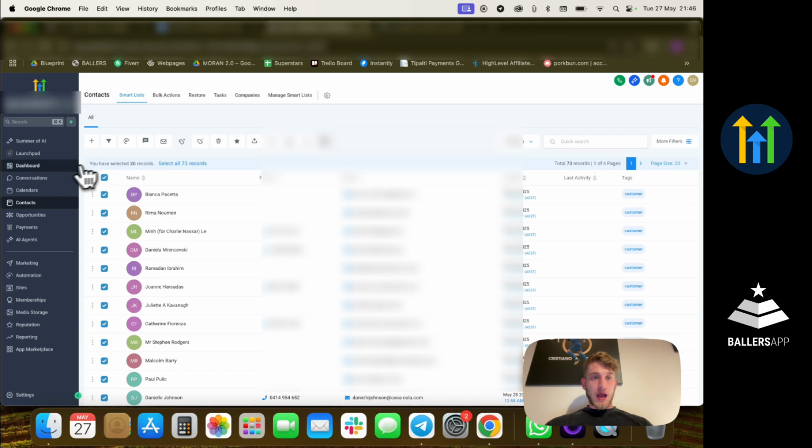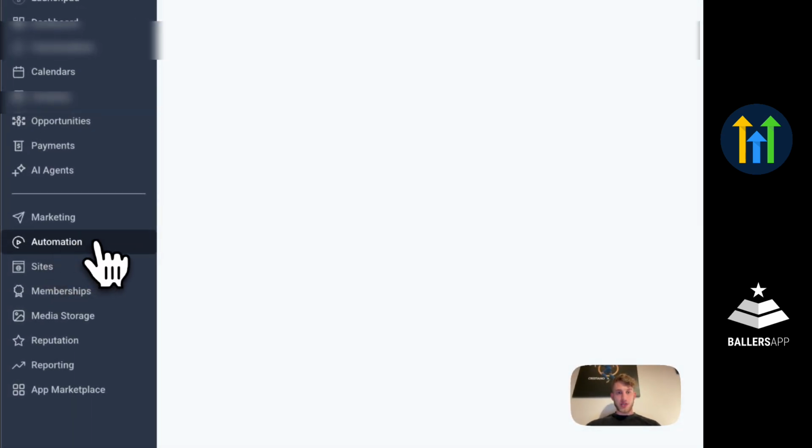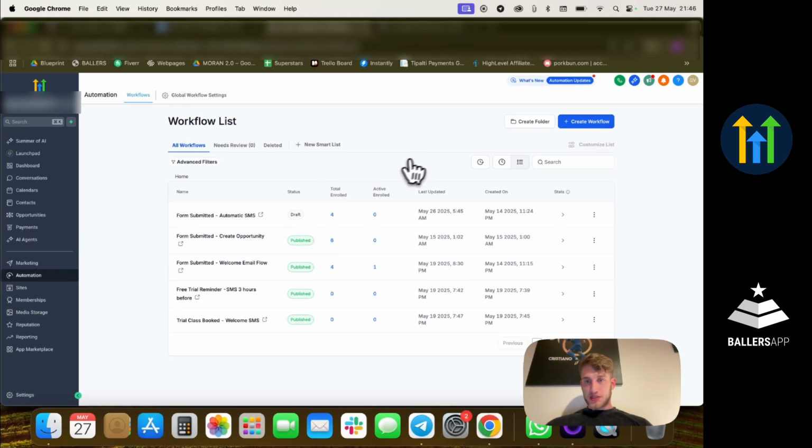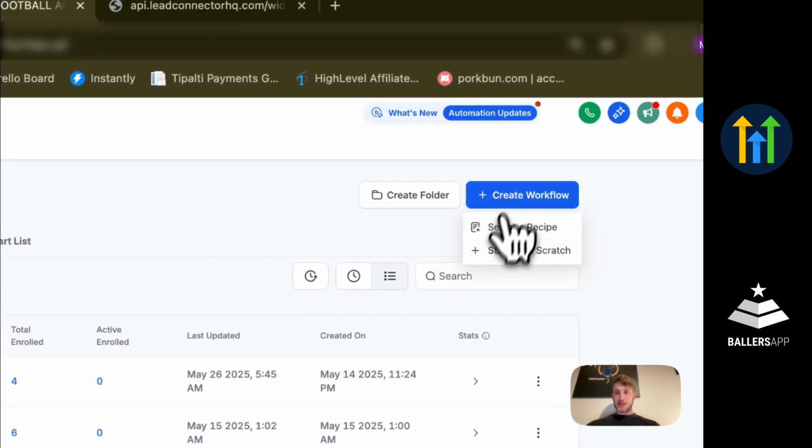And how we're going to use that tag? We're going to use it here over in the automation. The automation section is simply handling a lot of manual work for you and helping you actually manage everything that you do within your academy without you having to put a lot of manual work inside the business.